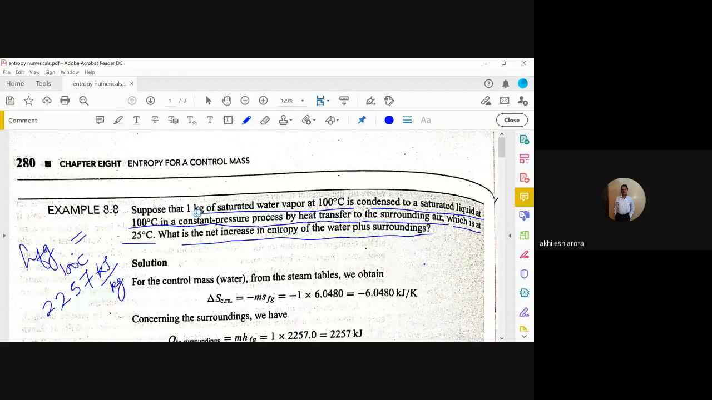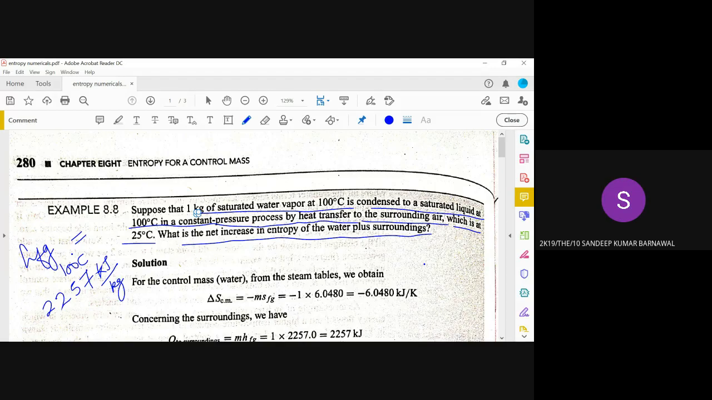What's your name? Sandeep, sir. Okay, Sandeep, tell me then. And sir, from there it can also be calculated through the change in enthalpy, mass into H2 minus H1, which is h_fg at 100 degrees Celsius. From there we will get the heat, and for entropy change of H2O, that is Q divided by T, and for the surroundings, the same Q divided by the surrounding temperature.